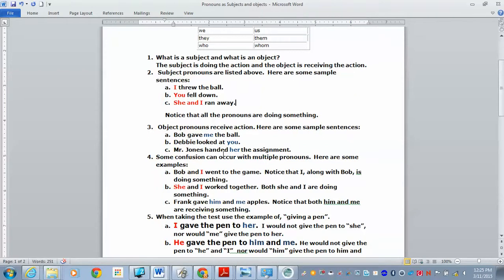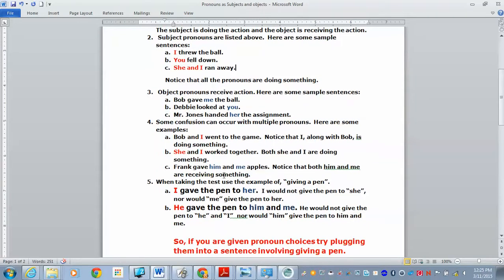Now here's where some confusion occurs sometimes when you have multiple nouns, multiple pronouns, and I'm hoping that this will clarify it, and I'll get into the pen example as well. Bob and I went to the game. Notice that I, along with Bob, am doing something. So that's what that sentence should look like. So I am the subject. Bob is the subject. We went to the game.